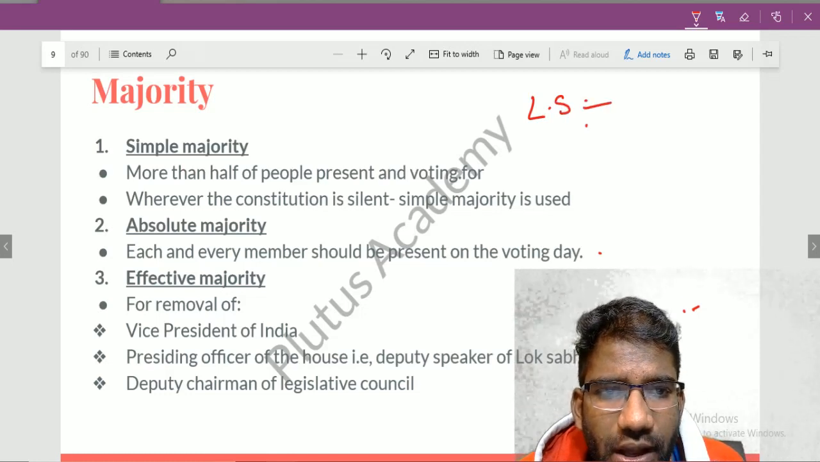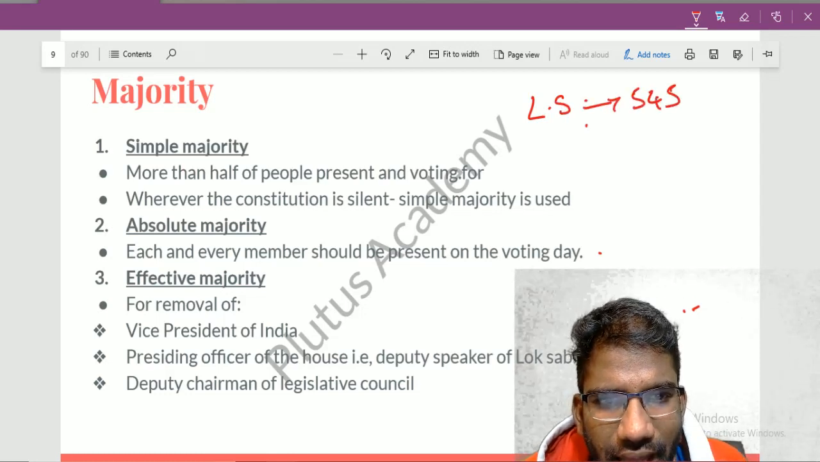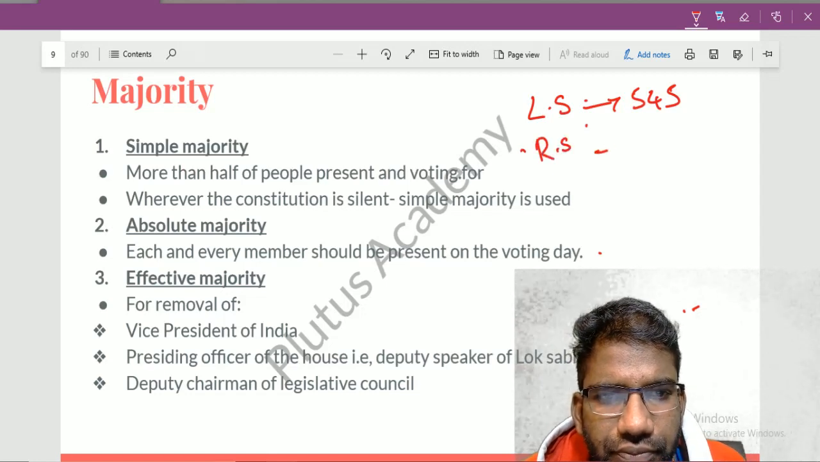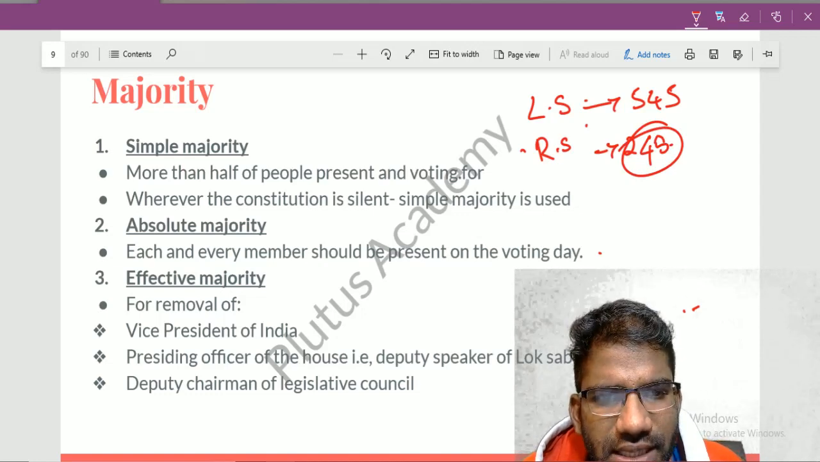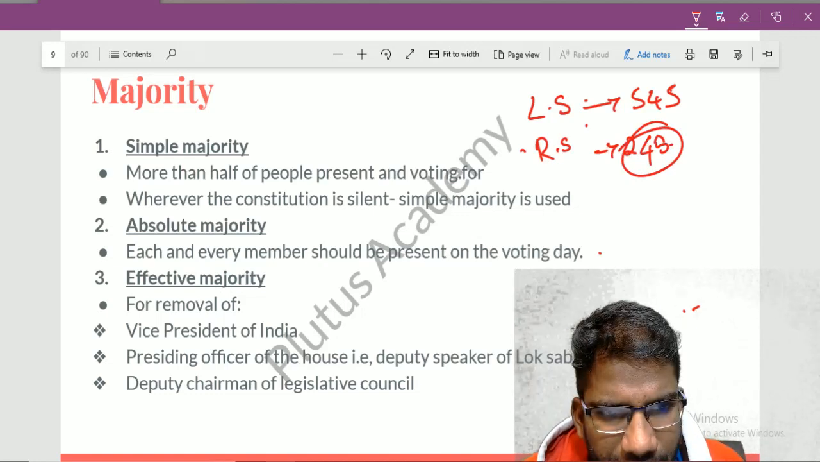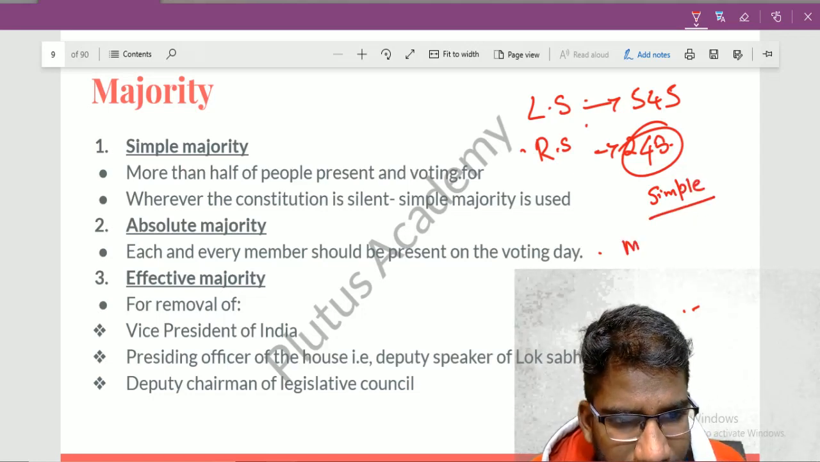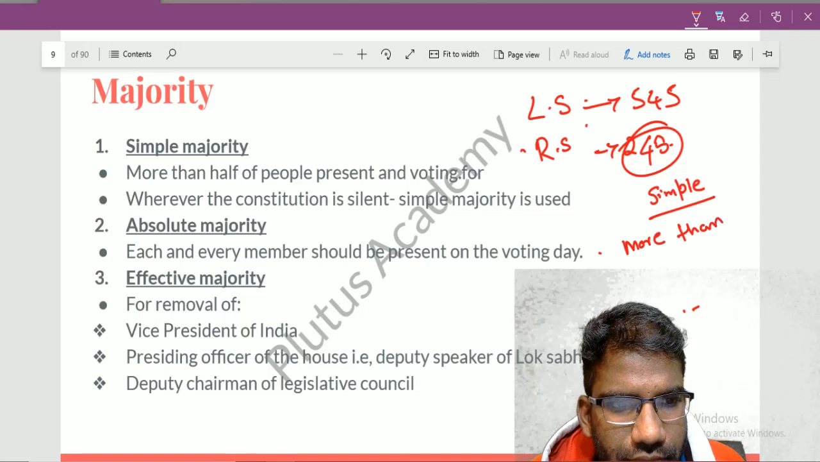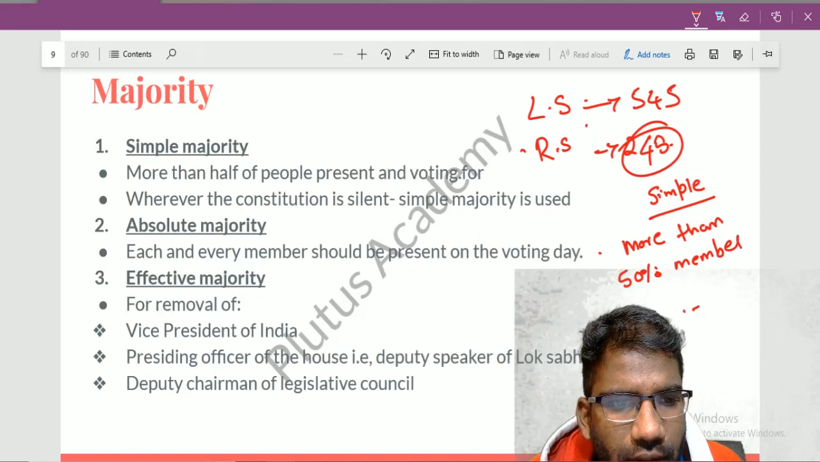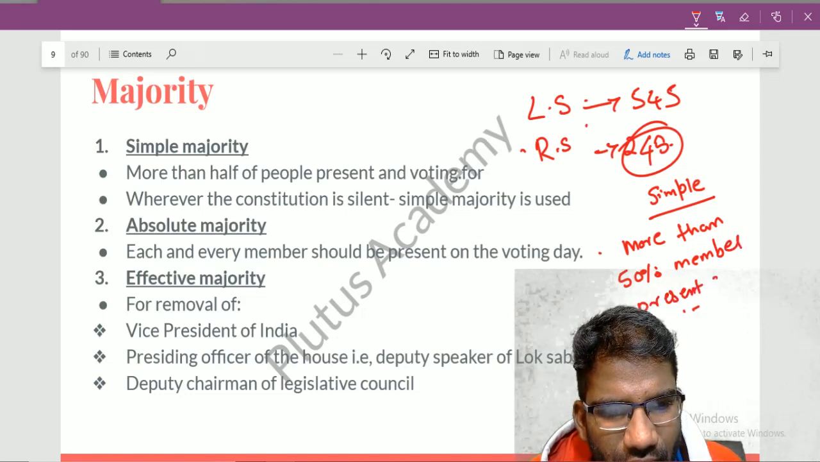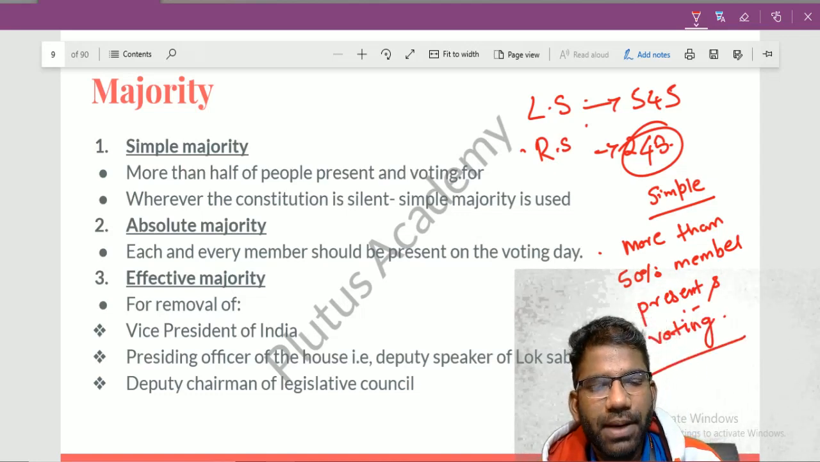Like in Lok Sabha, we have 545 members, and in Rajya Sabha, we have 245 members. Now, what is a simple majority? In order to pass a bill or anything, we need a simple majority. Here we are only talking about simple majority. Simple majority states that more than 50% of members present and voting.